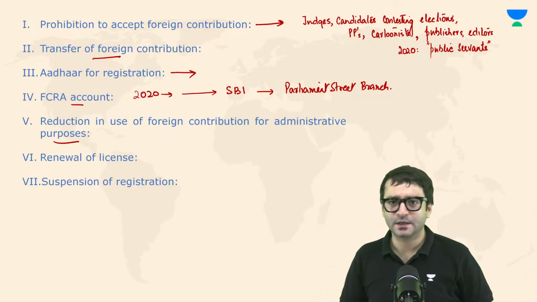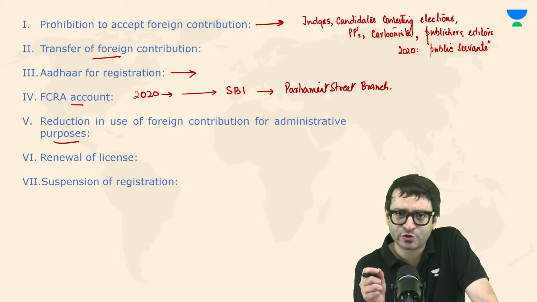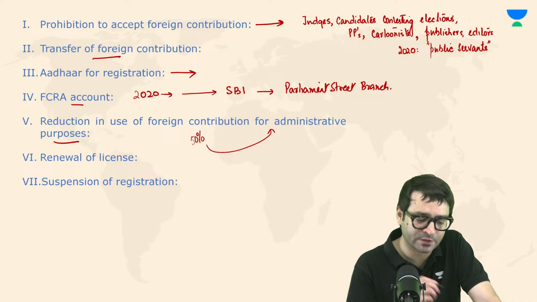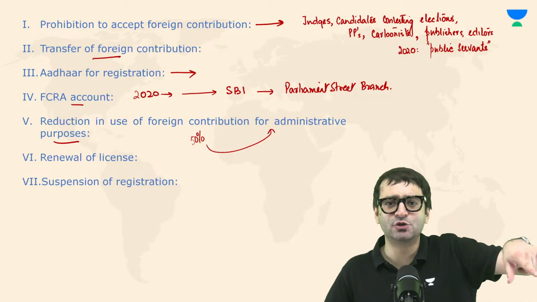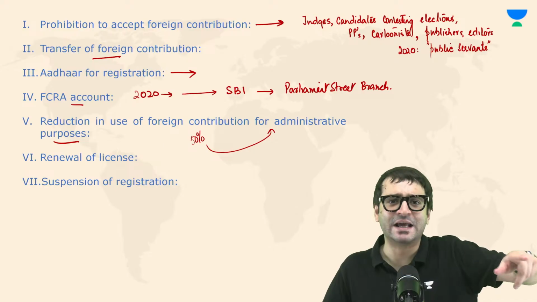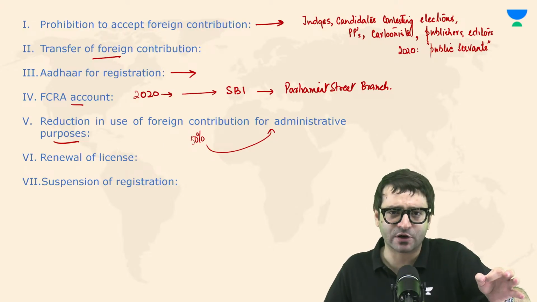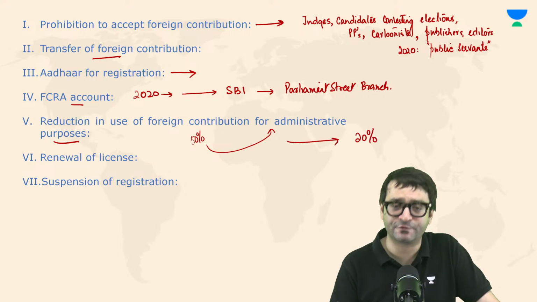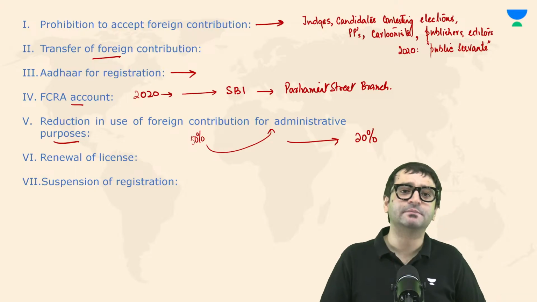Plus, previously, if you had received foreign contribution, you could have spent 50% of that foreign contribution for administrative purposes, which means for paying salaries to your employees, rent, traveling. Now, the amended law says no, you can't spend 50% for administrative purposes. You can spend only 20%.